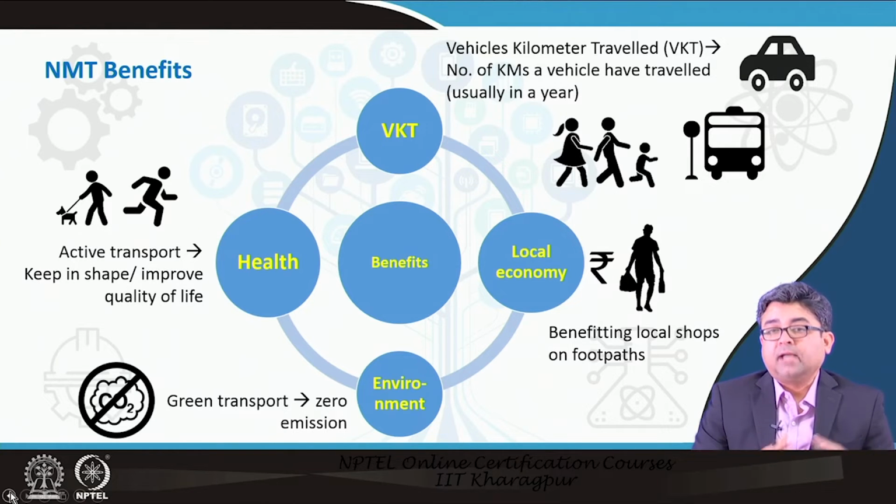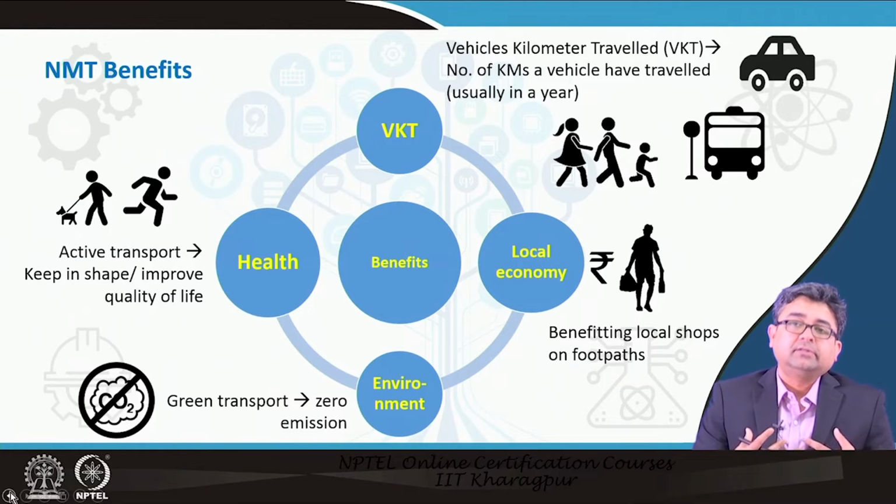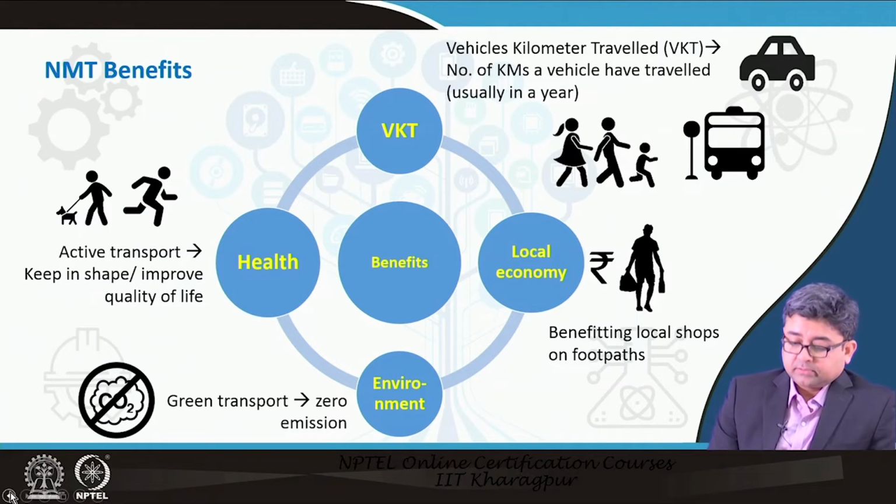Maybe you are involved in accidents, so there is a risk of accidents, risk of death. So, all of these are creating a problem when you travel on vehicles. So, if you are cutting down your vehicle travel and increasing your non-motorized travel, your VKT automatically reduces.